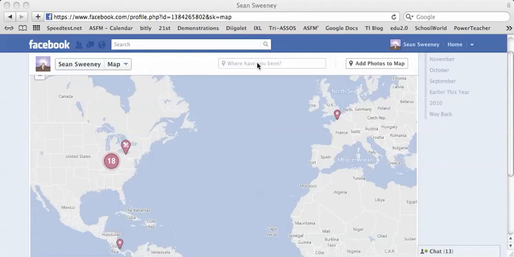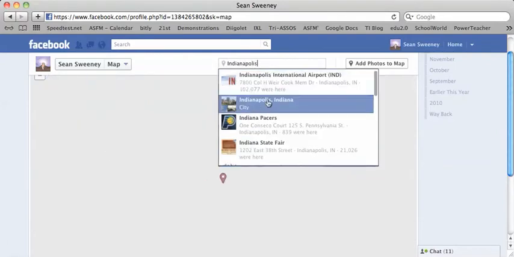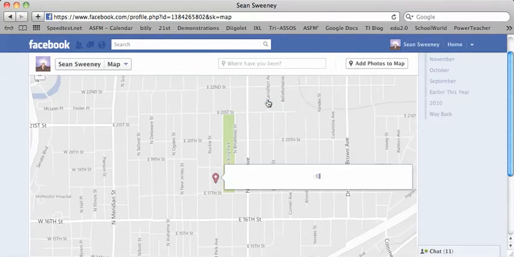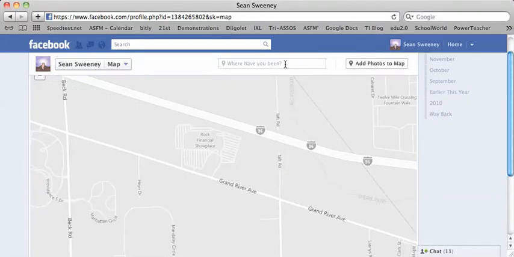Alright, so let's go ahead and take a look at what that looks like if we add something to our map. So for instance, I used to live in Indianapolis, and that was in Indiana. So I'm going to go ahead and click on that, and you'll see that it shows up. If I'm not happy with where this lands, then I can type in something more specific, like maybe a zip code. Landmark would work.